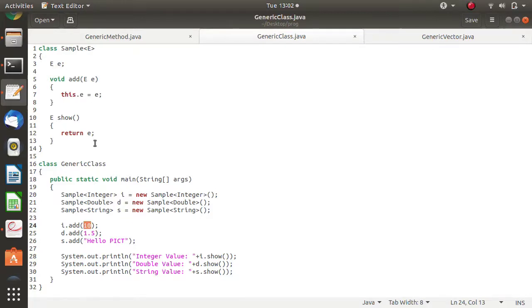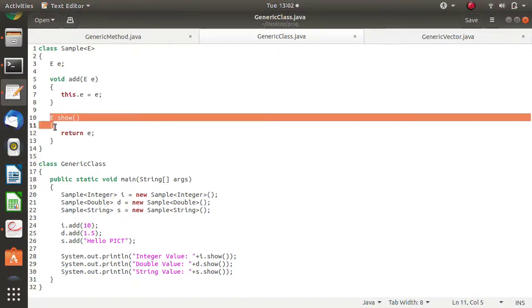Now see E: for the first object I, E will act as an Integer. So here we'll pass it. To the add method I have passed 10, but E is of what type? Integer type. Why Integer? Because we have mentioned Integer here. So E is now Integer. It will take E as the Integer and do some operation. So whatever the value of E is there, it is allocating to this E.